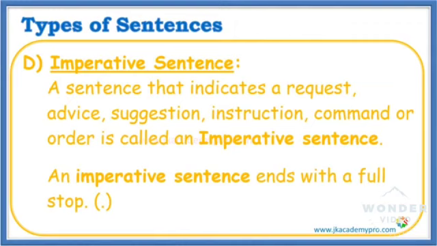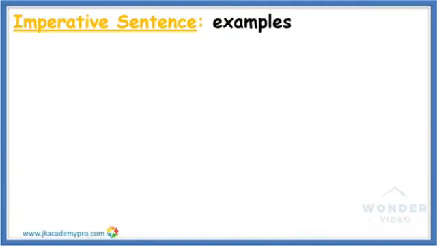A sentence that indicates a request, advice, suggestion, instruction, command or order is called an imperative sentence. It tells or advises something. Such sentences are called imperative sentences. Now, an imperative sentence ends with a full stop. Let us see some examples of imperative sentences.